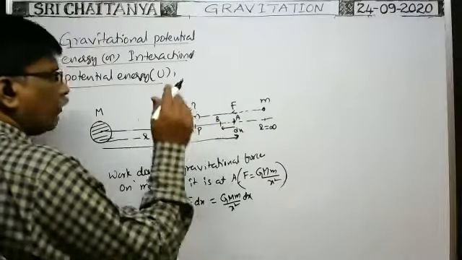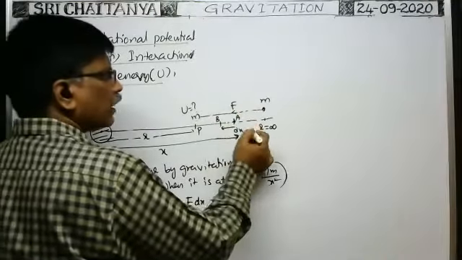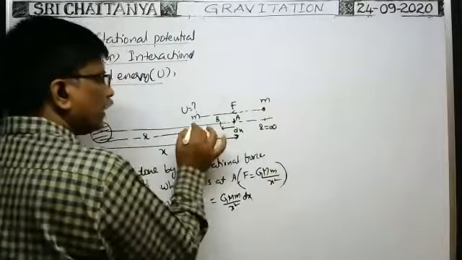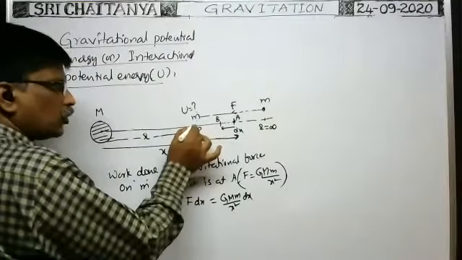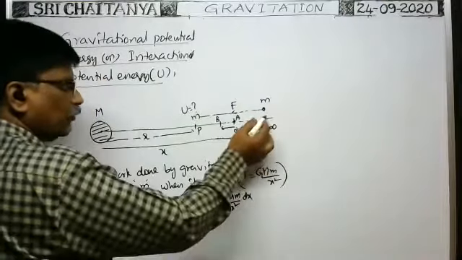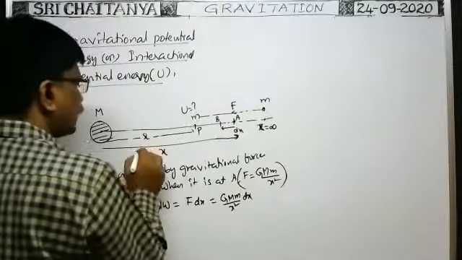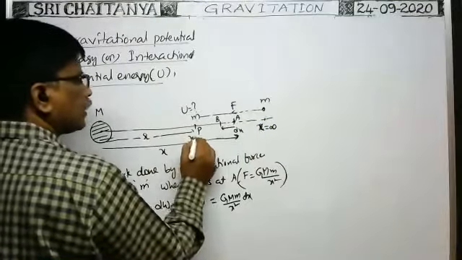But what is the work done on the particle by the gravitational force in moving it from infinite distance to a point where the gravitational interaction potential energy is to be determined? That means x is equal to infinity to x is equal to r. At this point, x is equal to small r.